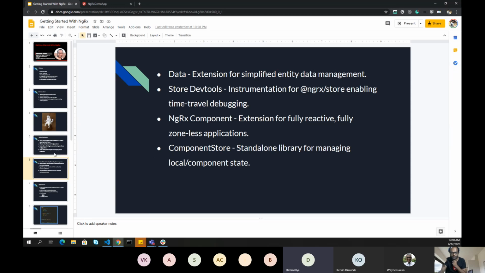Maybe we can plan a session in the future, but I have to actually read about it. I have never used it, because I'm pretty comfortable using NGRX store, entity and effects, because it gives me freedom. In data, whatever I've read, it doesn't give me freedom. I have to play with the APIs which are available, and it's limited, so I cannot go beyond that.